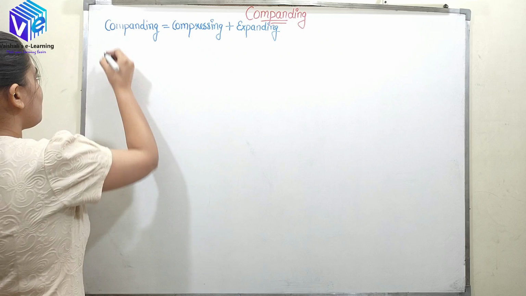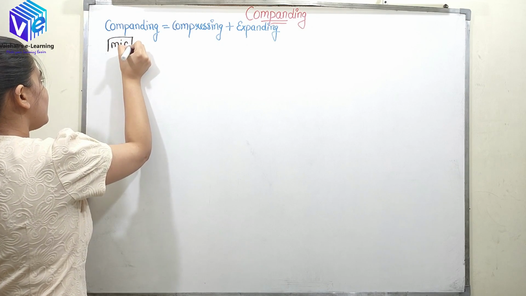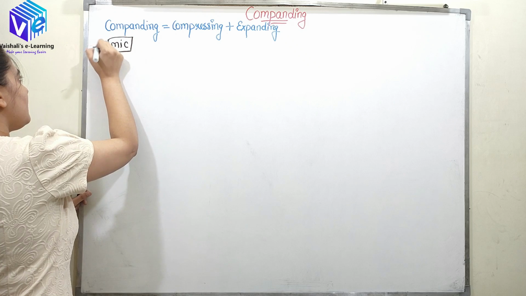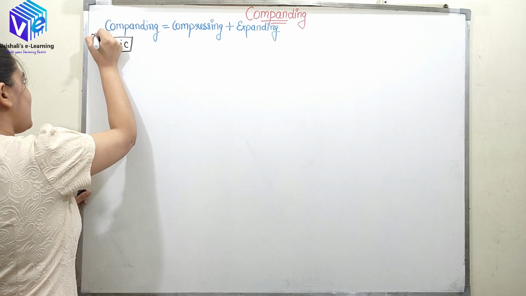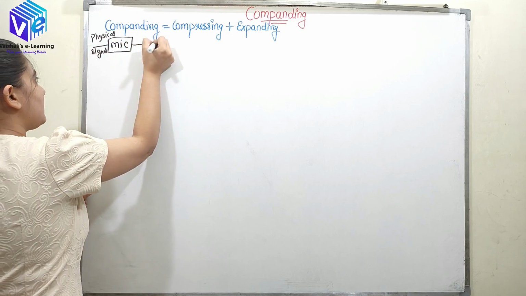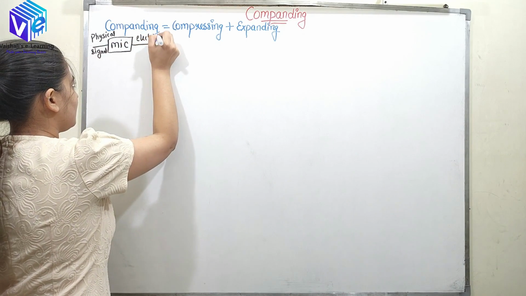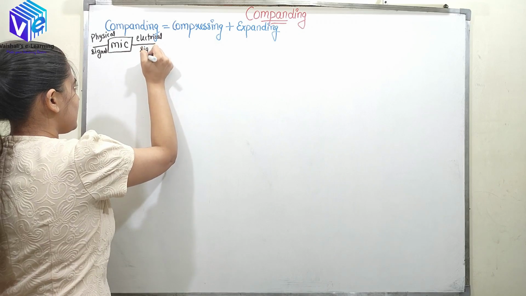Let's suppose a person is speaking in the mic. The mic is converting the physical signal, so here I have the physical signal, into electrical impulses or the electrical signal.